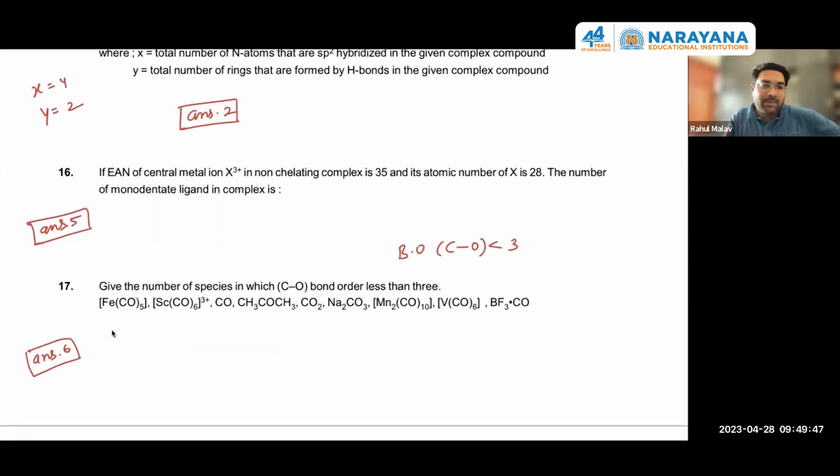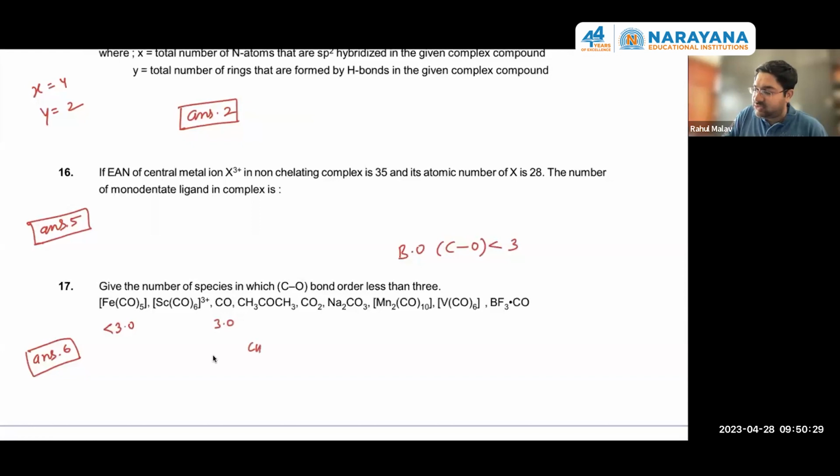So in metal carbonyl complexes, the CO bond order decreases due to synergic bonding, back bonding from the metal. So here the bond order will be less than 3. In this situation, scandium plus 3 is there. Scandium plus 3 will not have any d electron, so it will not do any back bonding, will not send any electron to the ligand's anti-bonding molecular orbital. So here simply we can say that CO is a donor. CO can donate the electrons. It will not have the bond order less than 3. Again, this will have bond order 3.